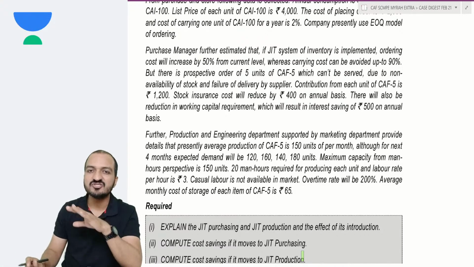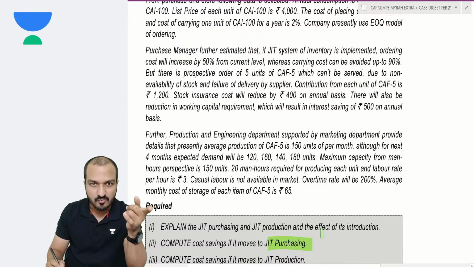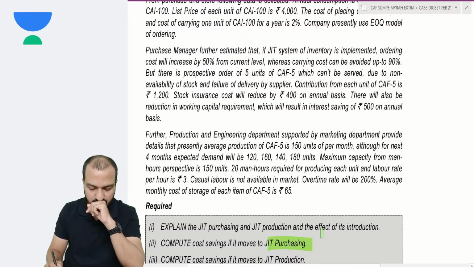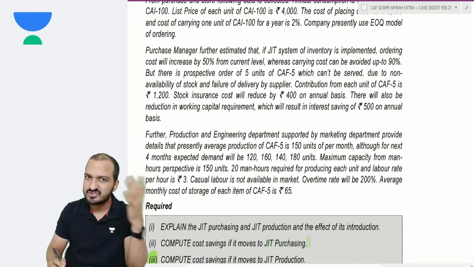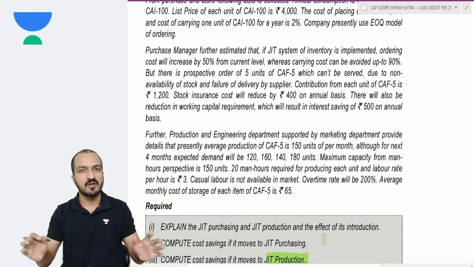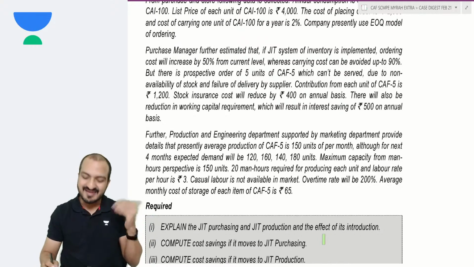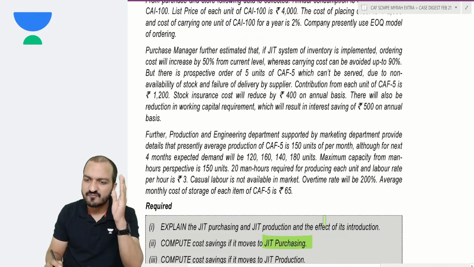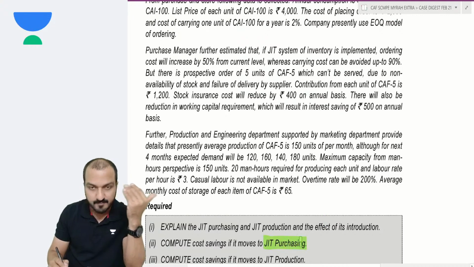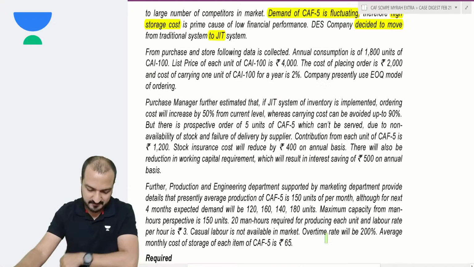This question is asking you to compare non-JIT purchasing versus JIT purchasing, and then in part 3, compare non-JIT production with JIT production, and we will do simply a cost benefit analysis there. You just have to identify the net benefit of JIT. We have done the exact same questions in class to find the net benefit of JIT. We have done separate questions for JIT purchasing and JIT production. Here they have asked both in the same question. Let's see.